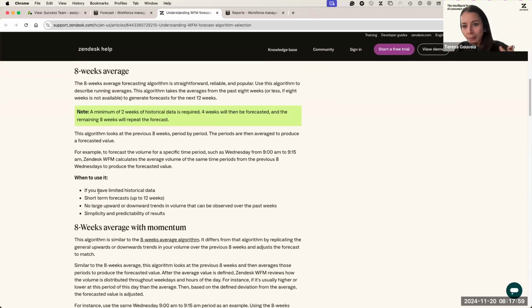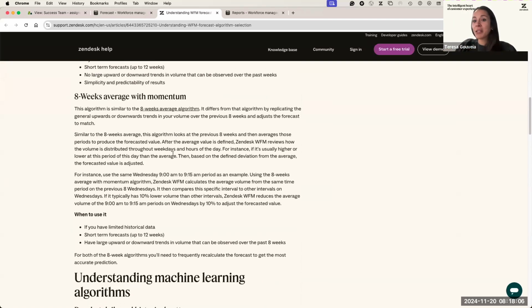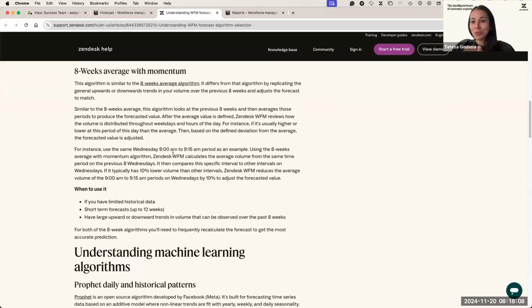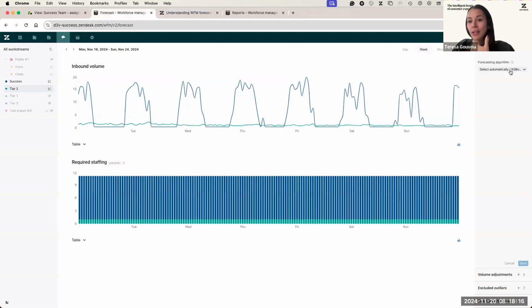So maybe if you don't have that much data yet, you can consider using this one, etc. If you have seasonality, we have specific algorithms, but as Diana mentioned, and experience has also taught me, sometimes you just have to check and create different scenarios, or check what is the algorithm that better fits the expectations, okay?